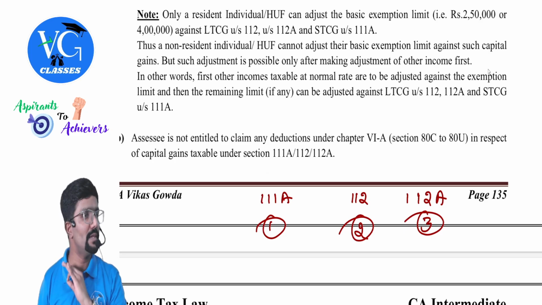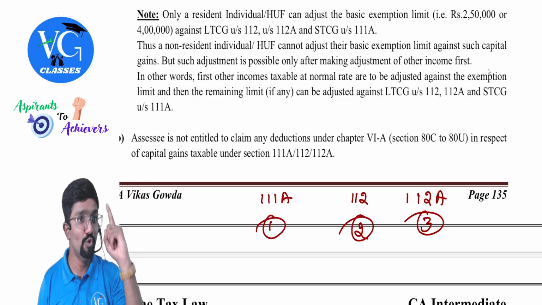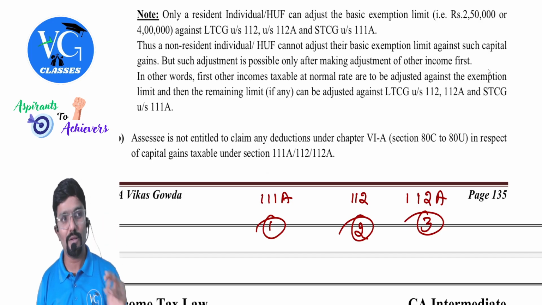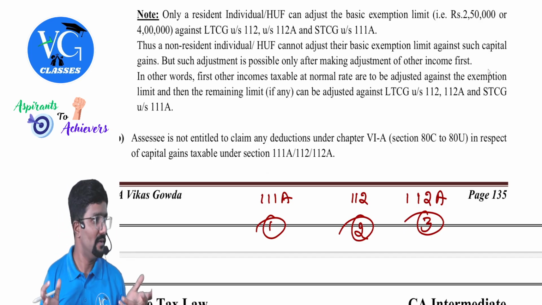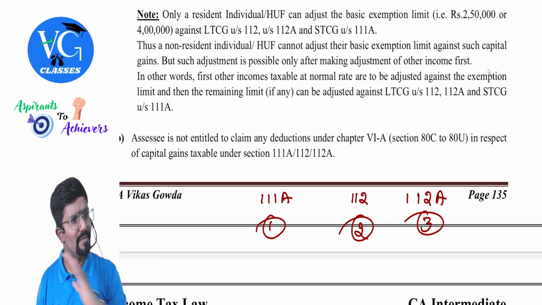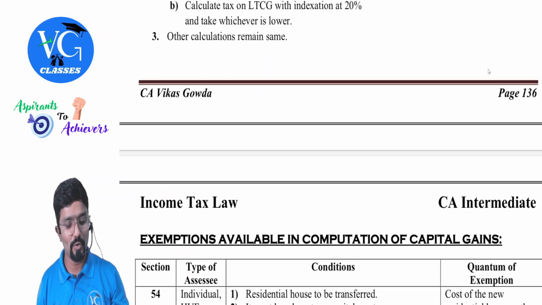When this is applicable, they will not give it in the question. Please check that. Please apply this. You need to know whether I should do this or not. We will also solve the question where this will come in between, which we need to take. Clear? So now we are almost done with all the provisions. We are ready to go to the problems.